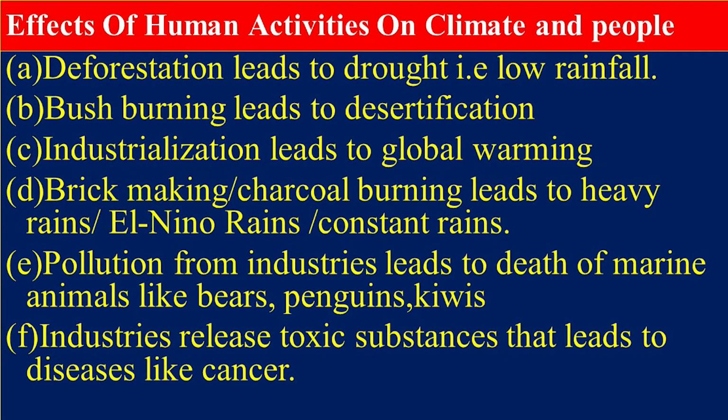Number 3, industrialization also leads to global warming. Remember, we said global warming refers to the increase of carbon dioxide into the atmosphere of the Earth. Now, brick making or charcoal burning leads also to heavy rains. Things like El Nino rains, the consistent rains, are caused as a result of negative human activities. Next, we have pollution from industries. So those are some of the effects of human activities on climate and people. Industries also release toxic substances that lead to diseases like skin cancer.